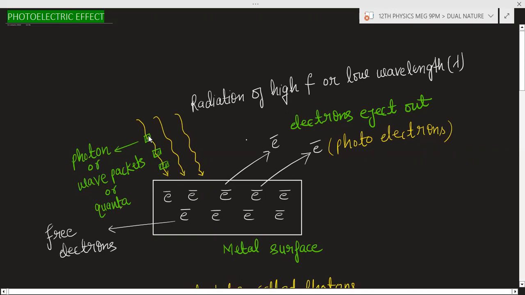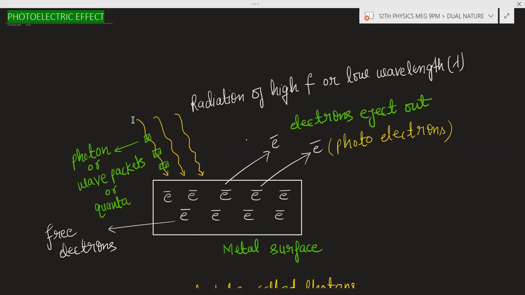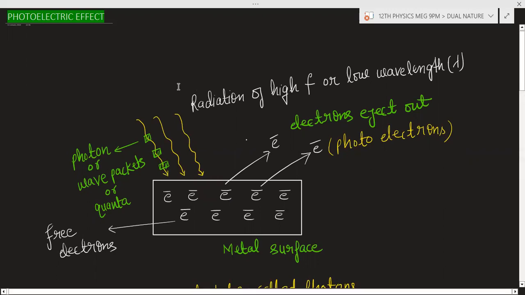Now you can say that these photons are striking on the electron, and due to the collision of photon and electron, the electron is getting some energy and ejecting out from the surface. So basically the photoelectric effect is proving the particle nature of light.